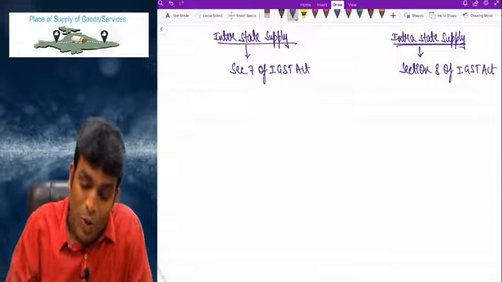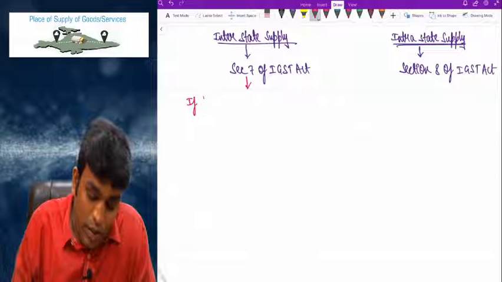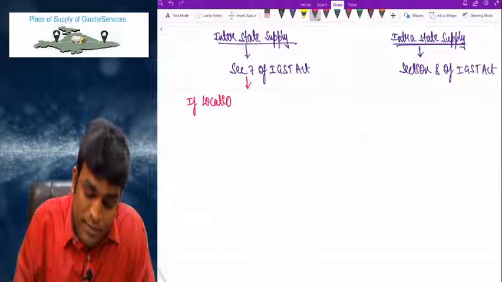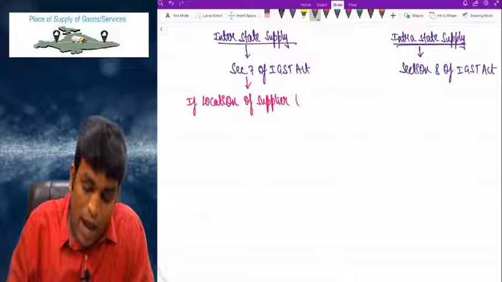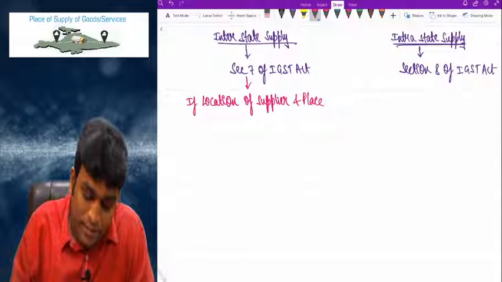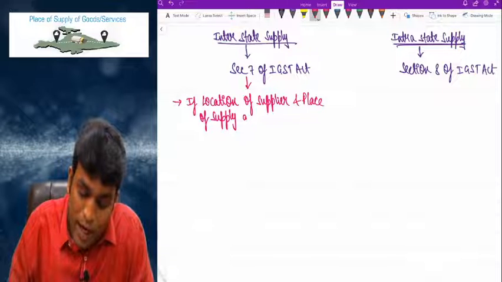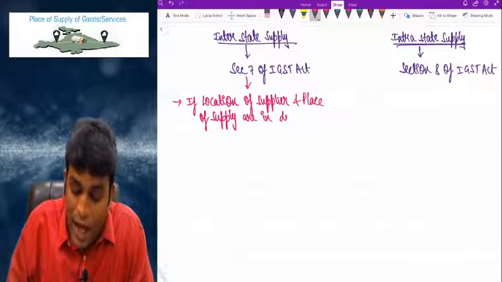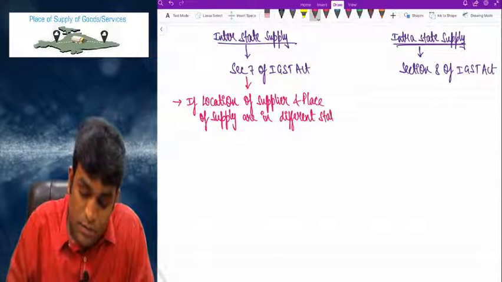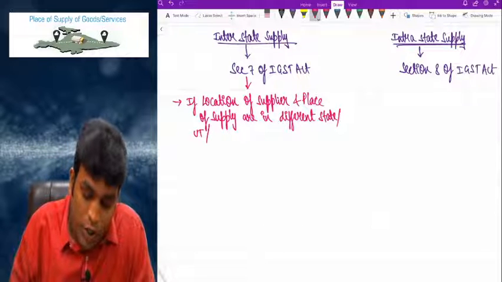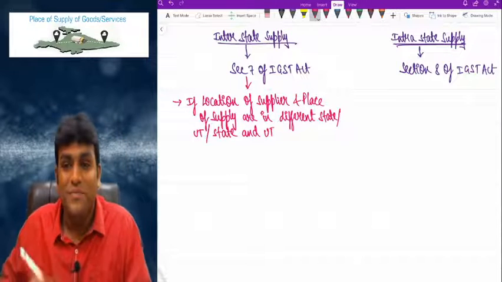So what law told is that if location of supplier and place of supply, I repeat one more time, if location of supplier and place of supply are in different state or UT or state and UT. Clear, my dear friends?